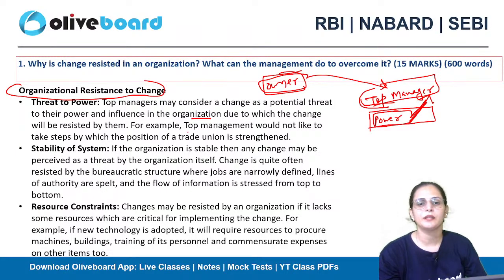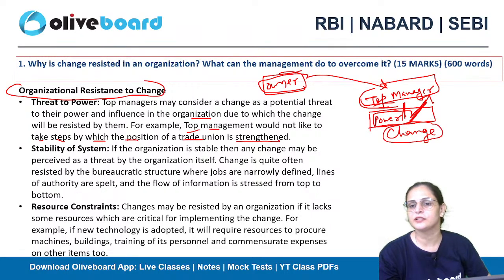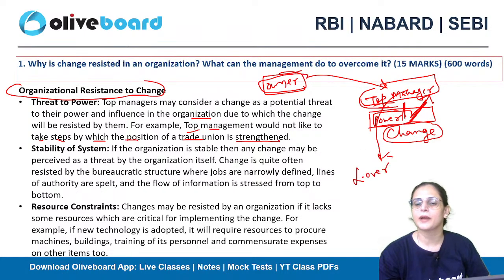For example, top management would not like to take steps by which the position of the trade union is strengthened. They will think that if they take a step to introduce a specific kind of change, the individuals at the lower level of management will start forming unions with a common mindset, and that's how their power will be strengthened.